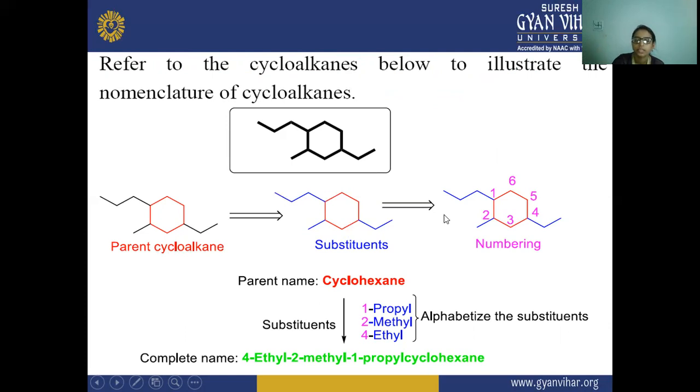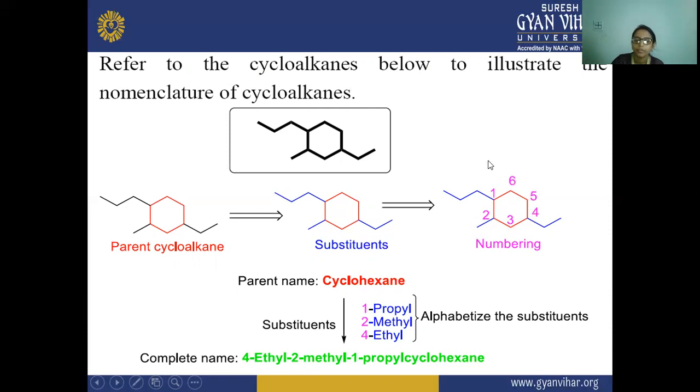Next is the numbering. Now we have to locate the numbers for these substituents. Here the first is given to this one because it has a larger chain compared to the other. Then this is the second because it is nearest to this. So here 1, 2, then 3, then 4. We can't number it like this: 1, 2, 3, 4, 5, 6, because the methyl is nearest to this propyl. That is why we are giving it number 2. So this is your 1, 2, 3, 4, 5, 6. So this is your cyclo.